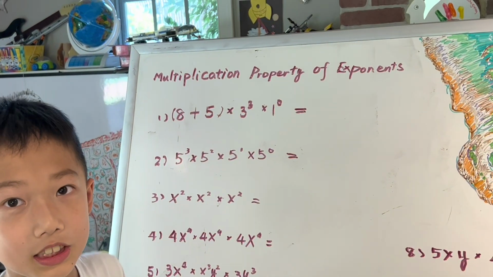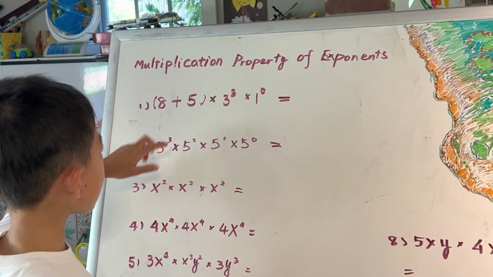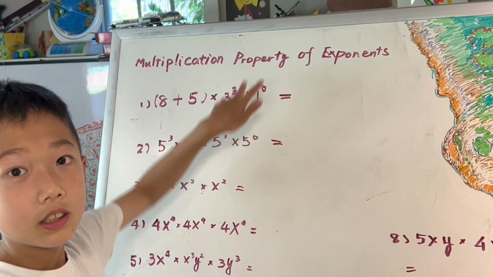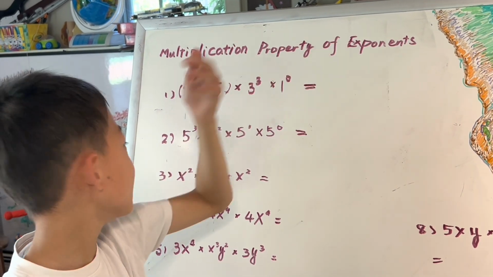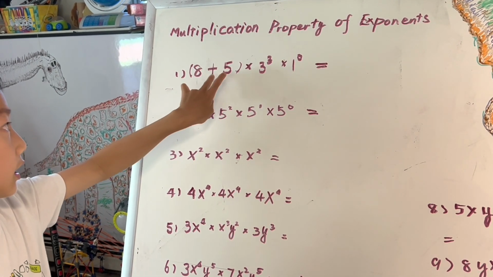Really, 1 to the power of anything just equals 1, because it's just 1 times 1 times 1 times 1. So the trick of this one is just don't listen to the 1. Just don't multiply by 1, because it just equals itself anyway. So what's the point of multiplying by 1? So I just have 13.